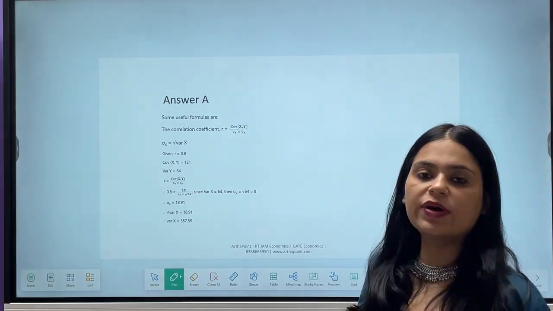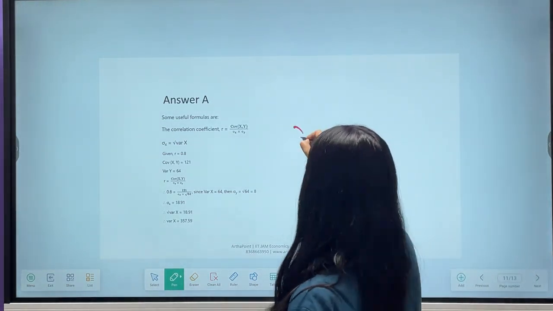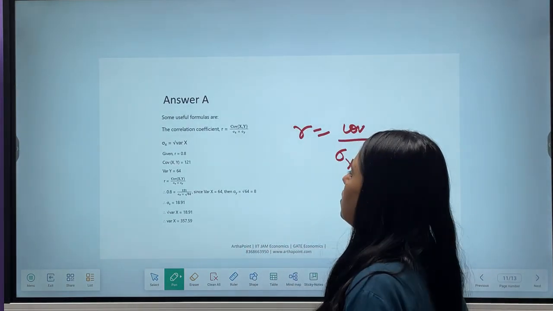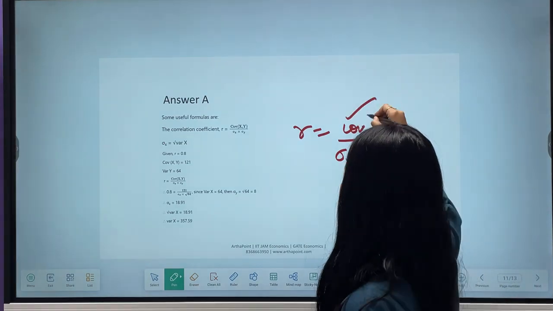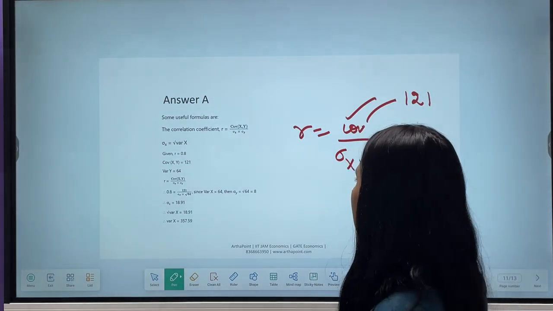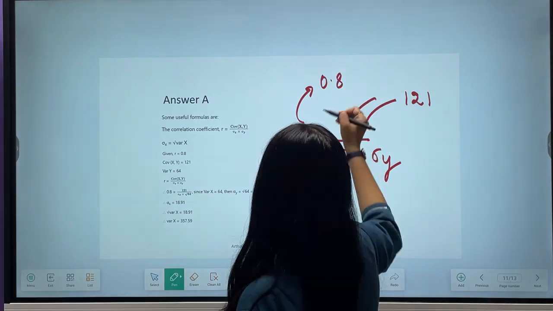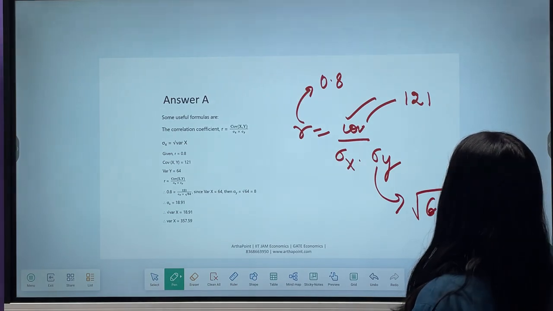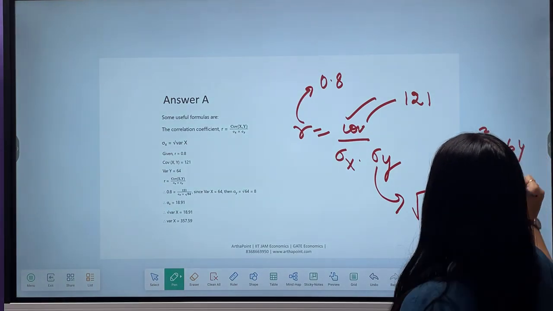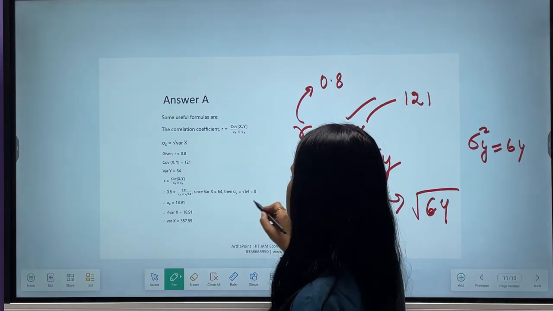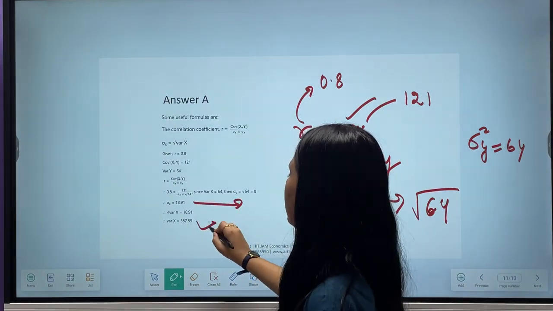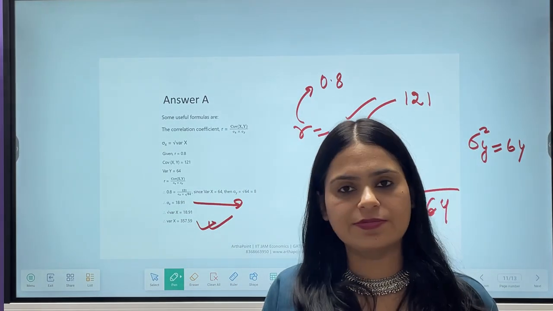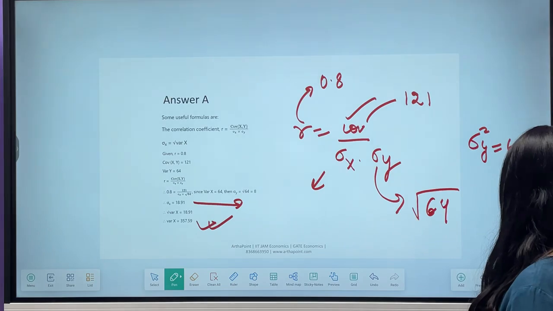Try to see this. So correlation coefficient formula is R is equal to covariance by sigma x into sigma y. Covariance is given to you as 121. R is given to you as 0.8. Sigma y है under root of 64 because sigma square y 64 दिया हुआ है. Sigma x हमने निकाल लिया and इसको जब square करेंगे so you will get 357.59. Okay, look into the next question बेटा.